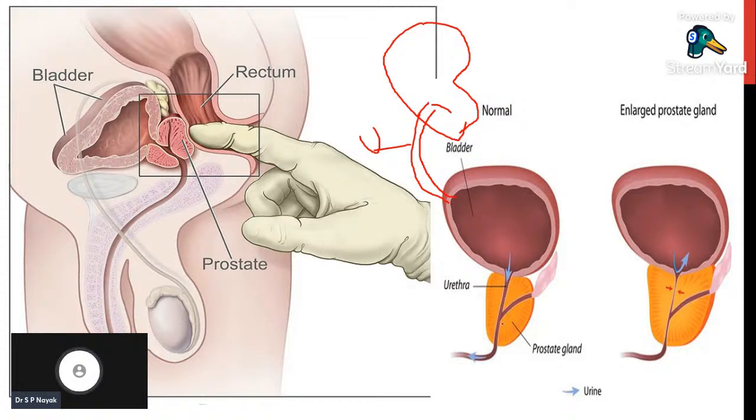This is the urethra, and around the urethra we have the prostate gland. The prostate gland has two parts. As I told, the middle part, which is exactly surrounding the urethra, is glandular tissue, and this glandular tissue has a higher concentration of androgen receptors.